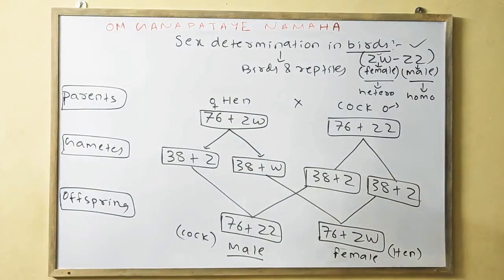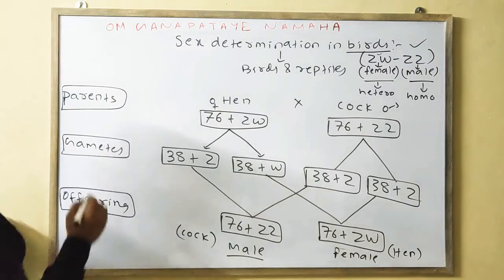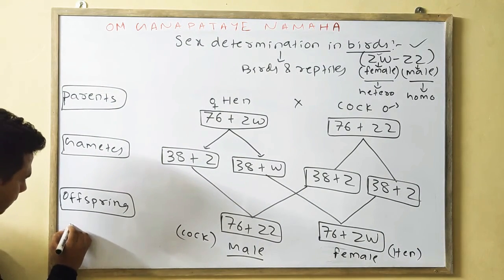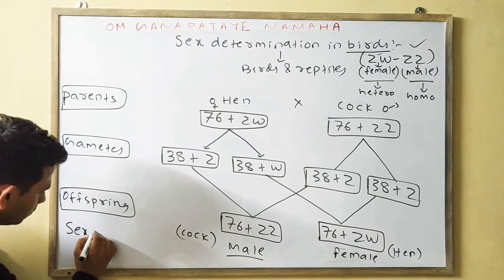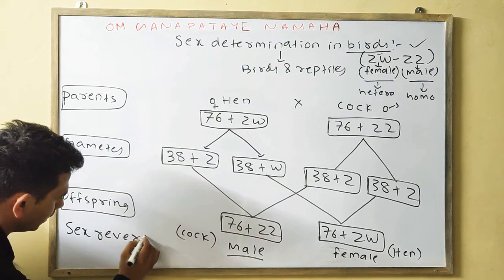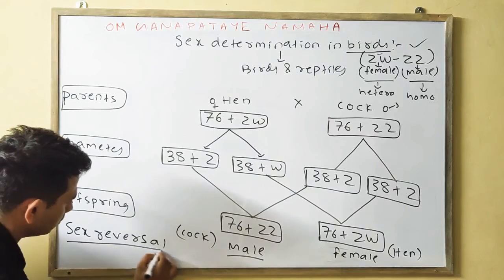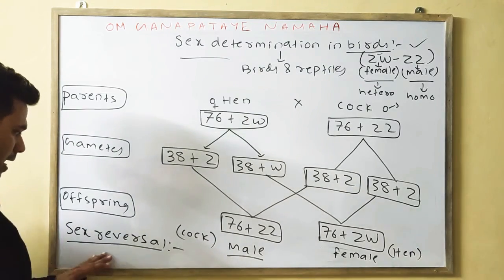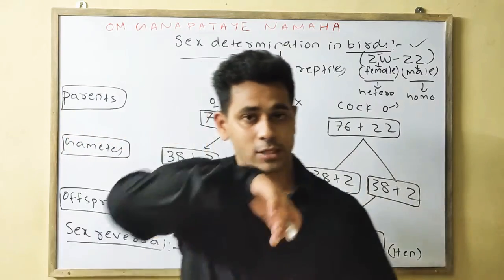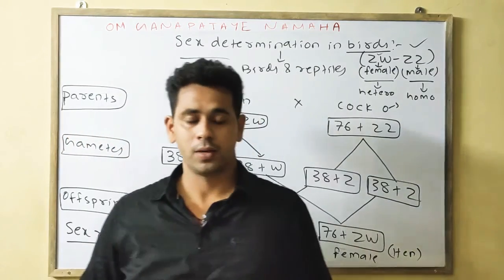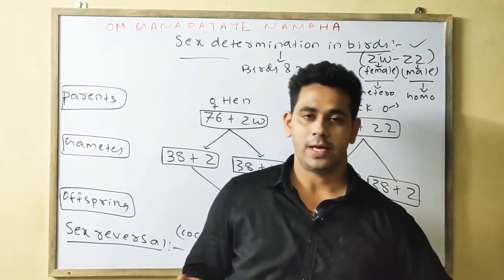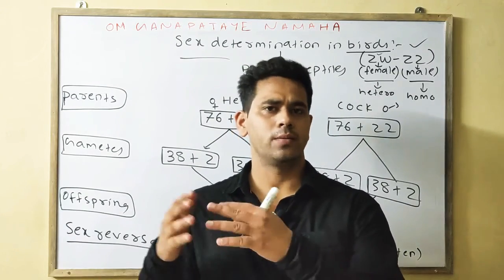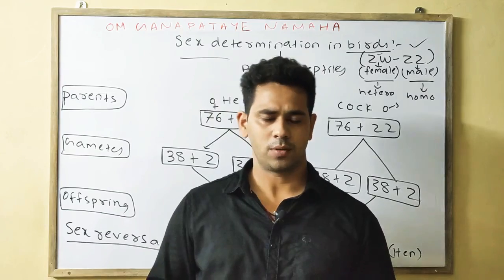After this, you will add one more point, lastly sex reversal. I am not giving another heading. You will write first the sex determination in birds, and secondly you will write the sex reversal in case of chick. You know, sex reversal means what? The artificial removal of the gonad before puberty develops the secondary sexual character of the opposite sex.